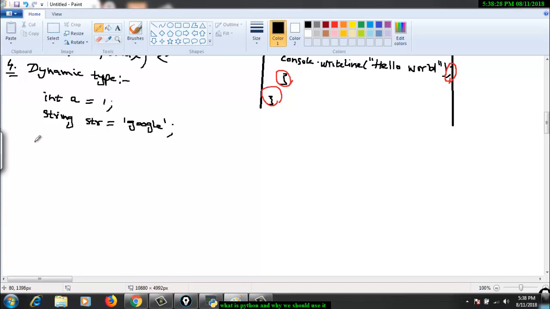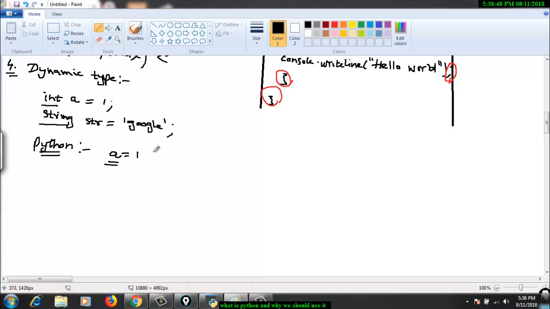But in Python, you don't have to specify these types, right? So if I write a is equal to 1, then the type of a will be integer.